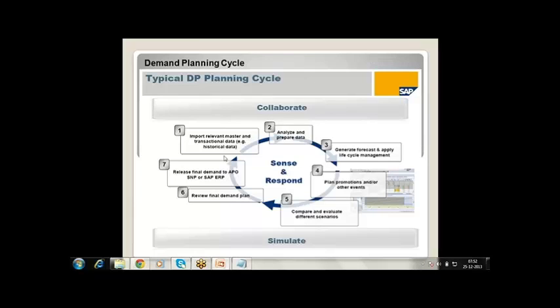And once the demand is finalized, we are going to release this demand to the ECC system or the SNP system. Say, for example, the client has not implemented SNP and wants to run the MRP in ECC, we are going to send it to ECC. If the client has SNP or PPDS and wants to do the MRP in APO, then we are going to release it to SNP or PPDS. So these are the steps in a monthly cycle.